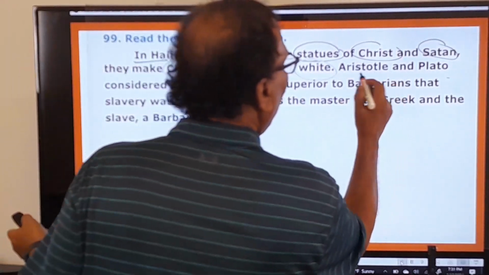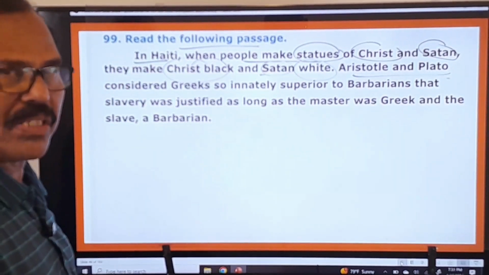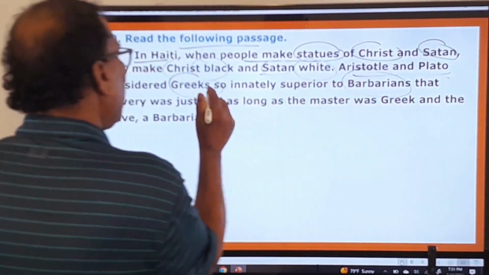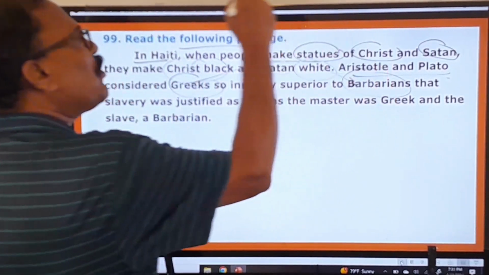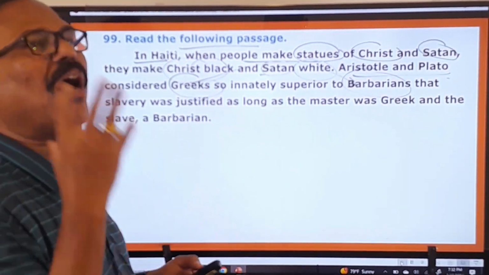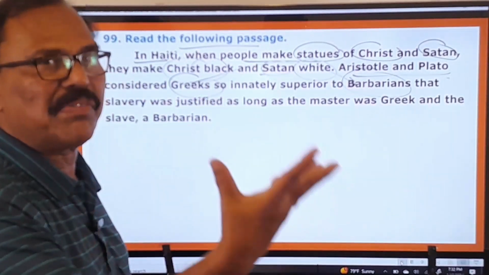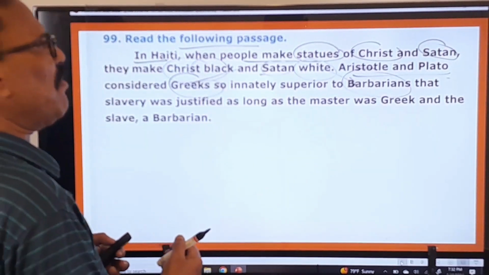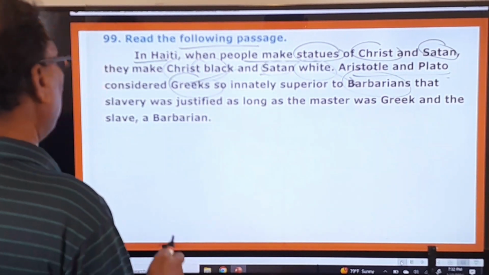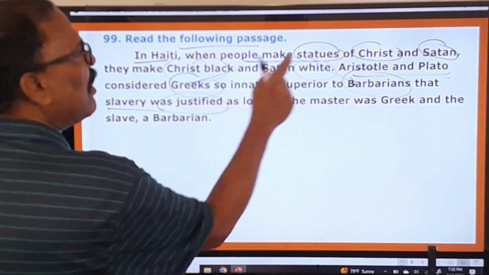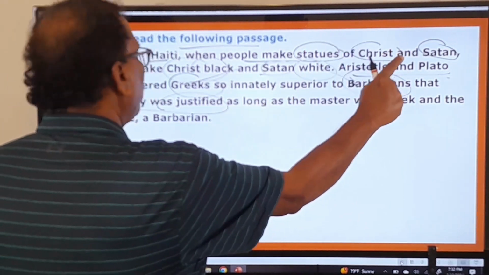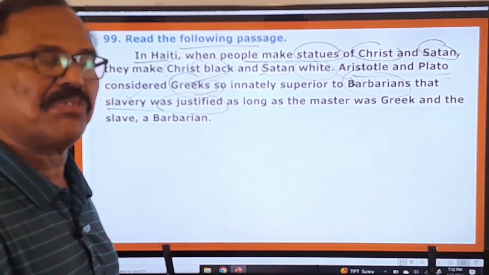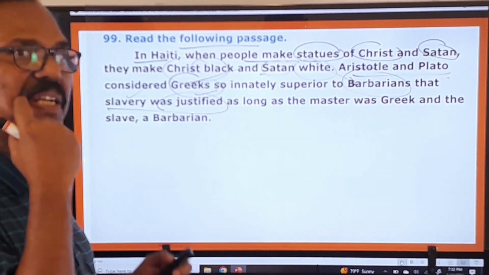Right. That's one point. Aristotle and Plato, the philosophers, as you know very well, considered Greeks so superior to barbarians. Barbarians means uncivilized persons, uneducated, uncivilized, rude, crude people are called barbarians. That slavery was justified, and these two philosophers justified slavery. They said it could continue.